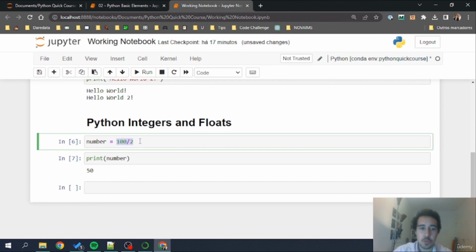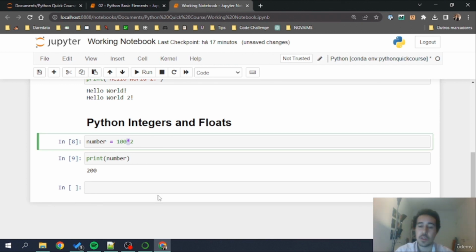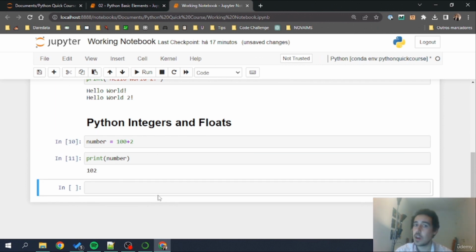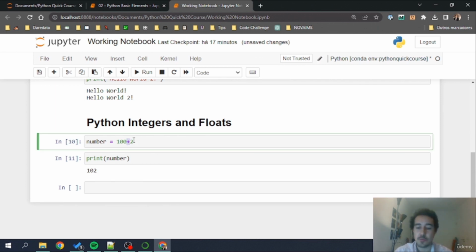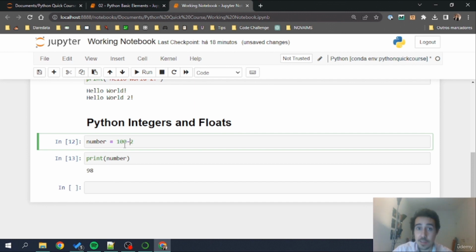But now, I can also do other stuff. For example, multiplication is done using the asterisk. Now, of course, if I print number, I'll have 200 in return. With the multiplication, the conversion to a float doesn't happen. This variable is still an integer. And now I can also sum, for example, 100 plus 2, 102. And I can, of course, subtract, 100 minus 2, 98. So see that when I write this code again, the variable is rewritten.